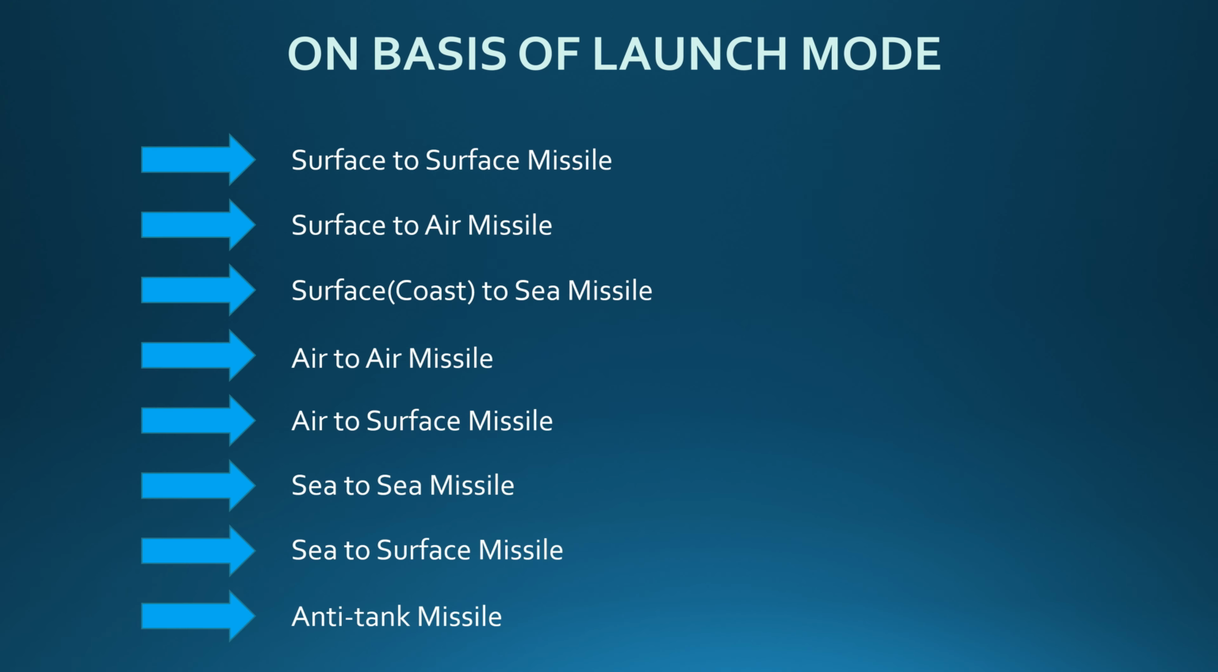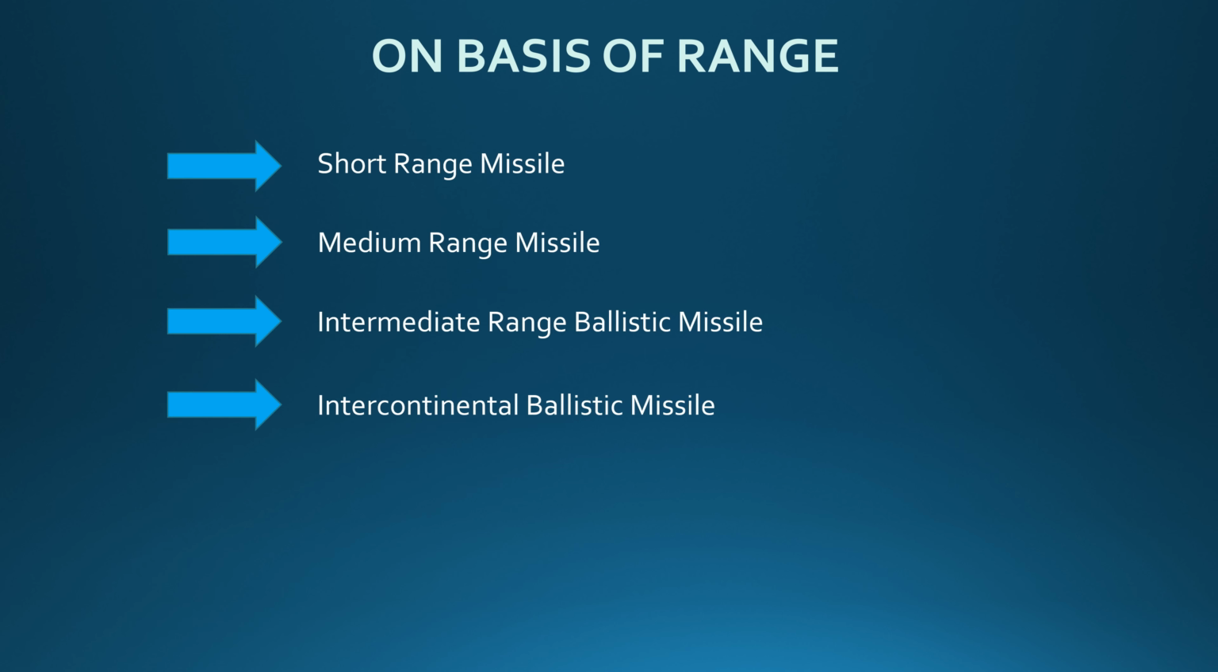Next one is on the basis of launch mode. On the basis of launch mode, we have surface to surface missile, surface to air missile, coastal surface to sea missile, air to air missile, air to surface missile, sea to sea missile, sea to surface missile, and anti-tank missile. We are not going into detail about these. It's just how we launch the missile. That's all. Next one is on the basis of range. On the basis of range, short range missile, medium range missile, intermediate range ballistic missile, intercontinental ballistic missile.